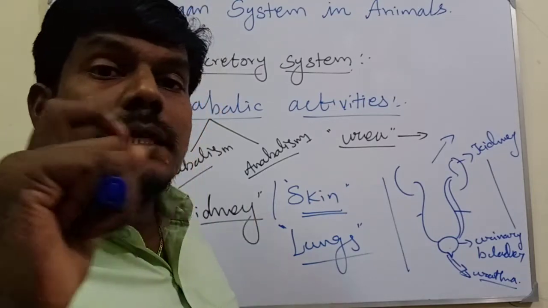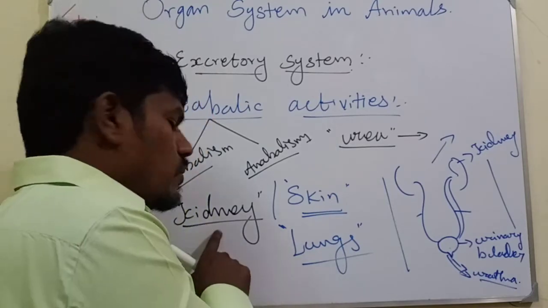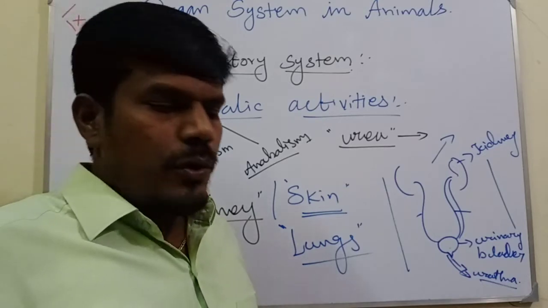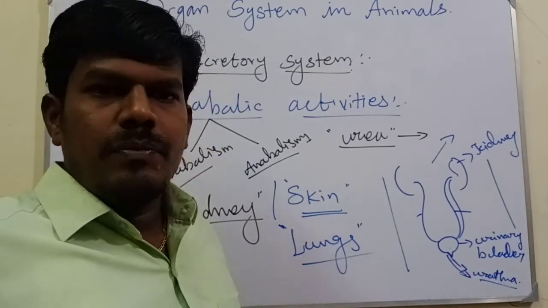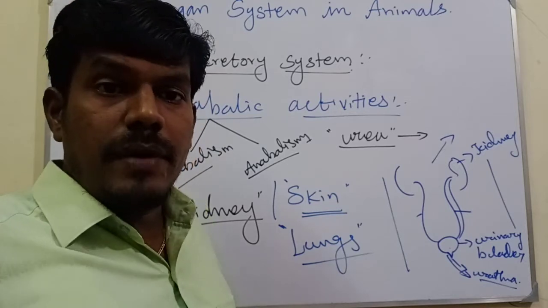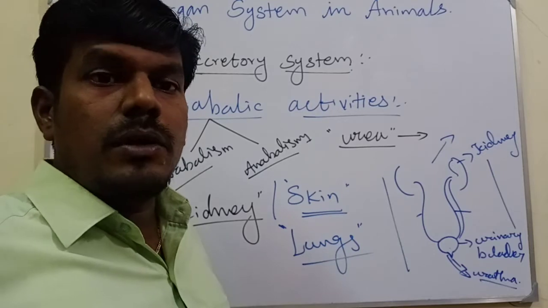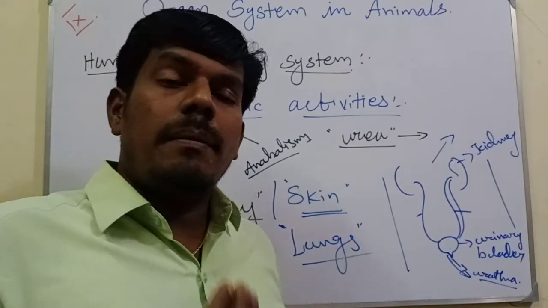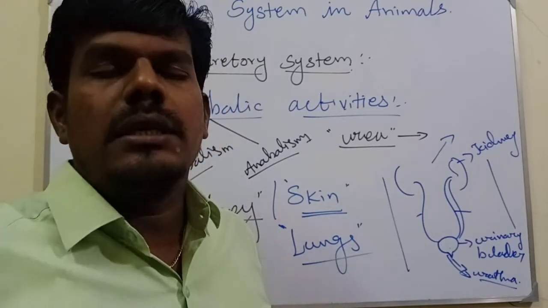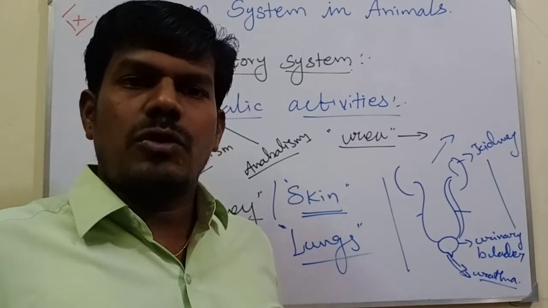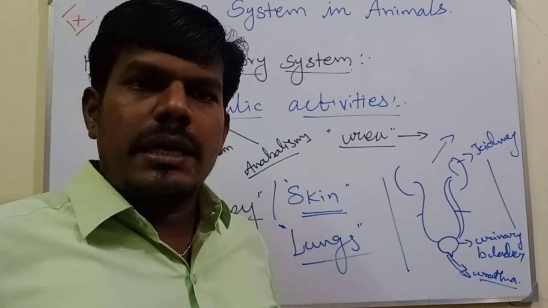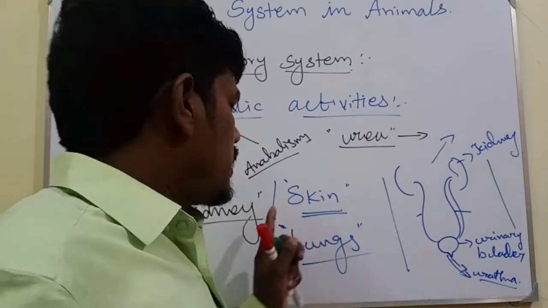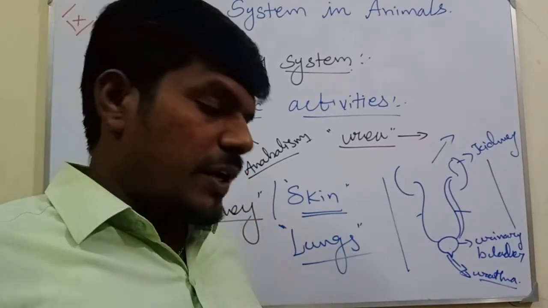The maximum amount of excretory substance is released through the kidney. The skin releases only a minimum quantity. When you do hard work, play, or work in natural light, that time you release excess water through the skin. The lungs, during metabolic activities and breathing, take in air mixtures when you inhale, and the waste particles mingle with the blood and are released when you exhale. So these organs are involved in excretory functions in our body.